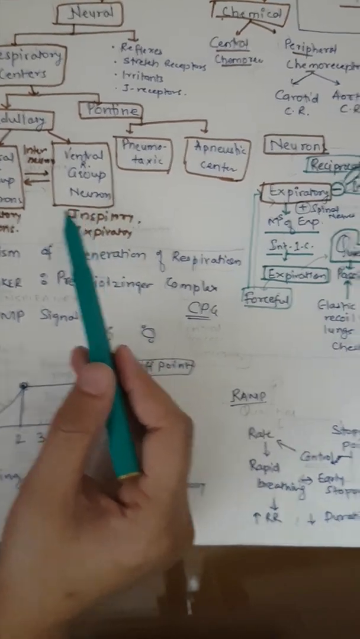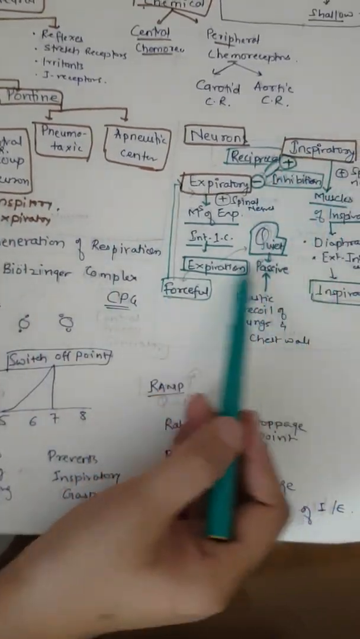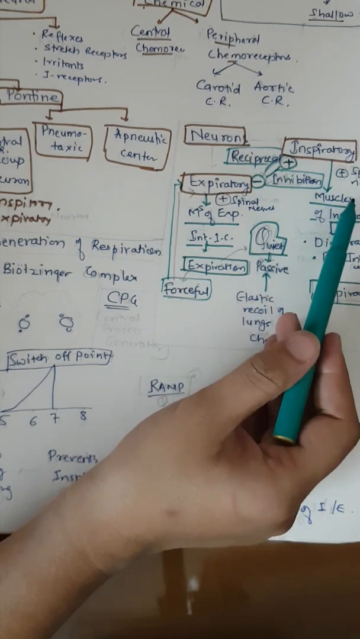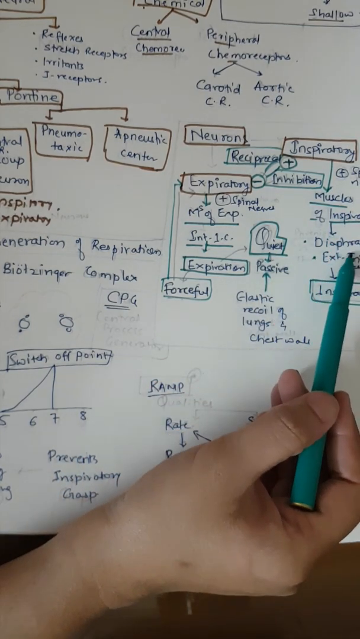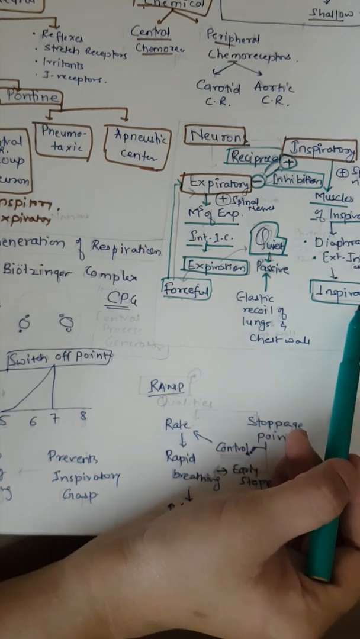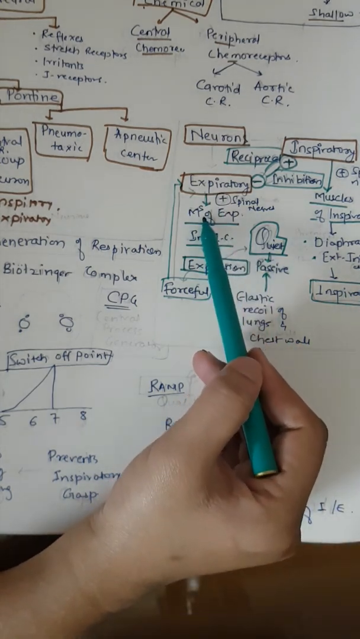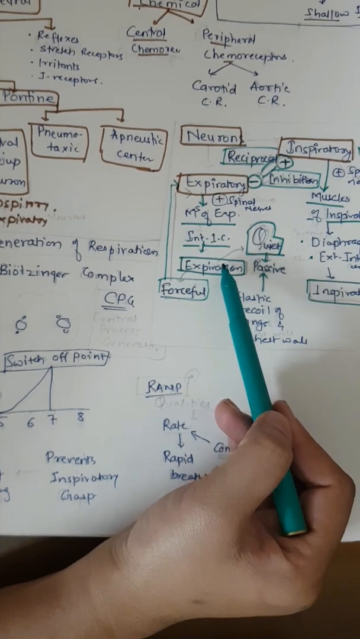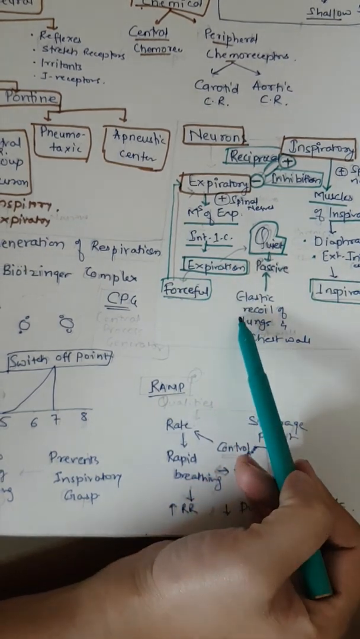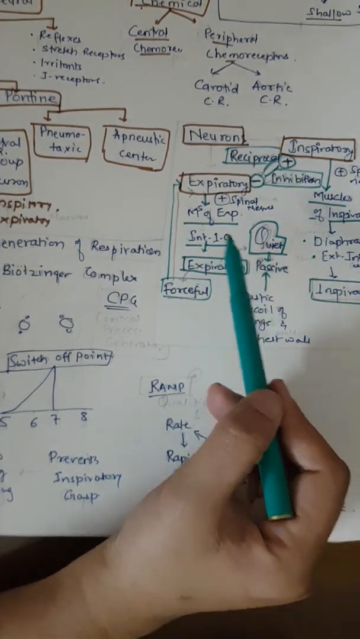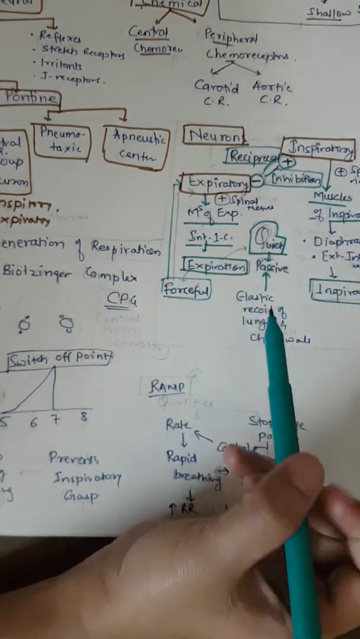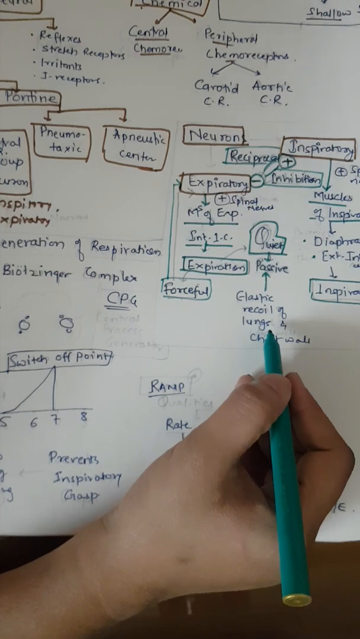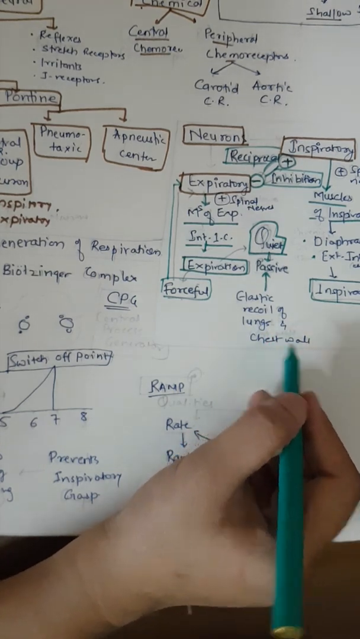So how do these neurons work? The inspiratory neurons will stimulate the spinal nerves which supply the muscles of inspiration, the diaphragm and external intercostals, and will cause inspiration. The expiratory neurons will stimulate the muscles of expiration and will cause expiration. The stimulation of expiratory muscles occurs only during a forceful expiration. Otherwise, it is a passive process, because of the elastic recoil of the lung and the chest wall.